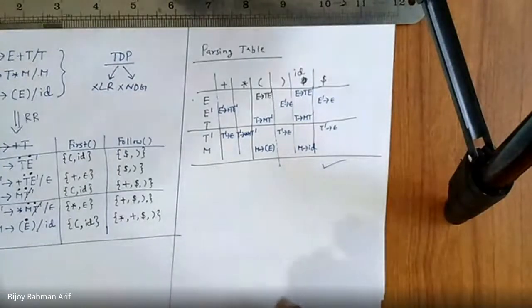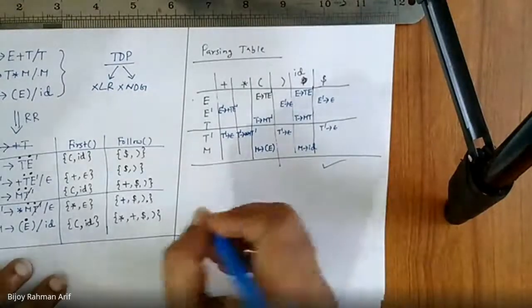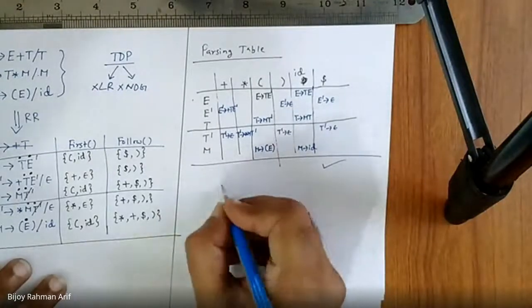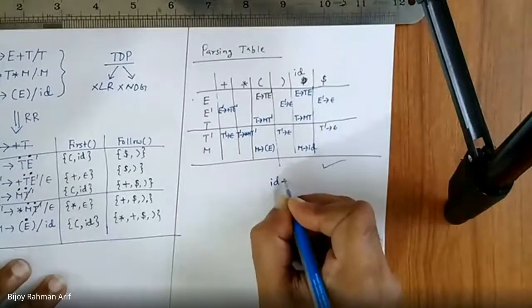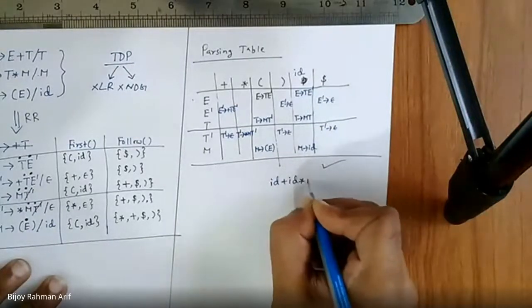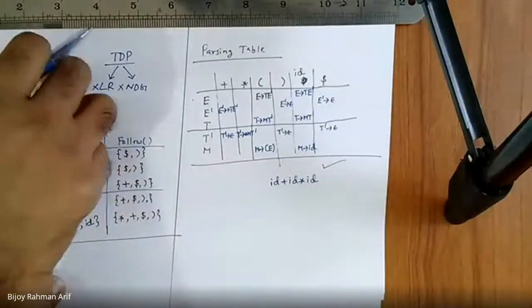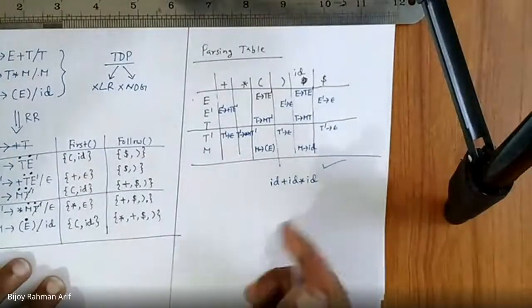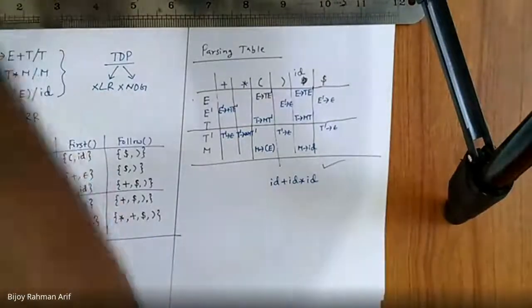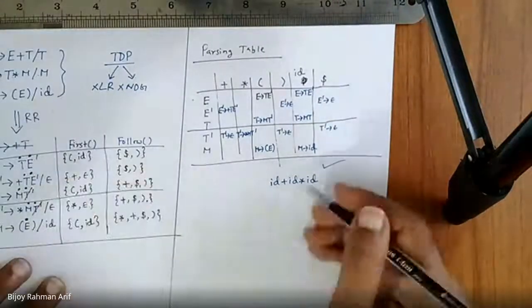Now let's take a string. Girls always like slow people. Let's start this way. Let's take a string: id plus id star id. We try to parse this one, and we know that we can parse this one using this grammar. We have parsed it before. So what can we do? At the end, we are going to put a dollar sign here.